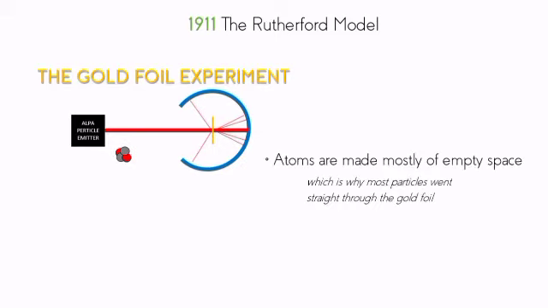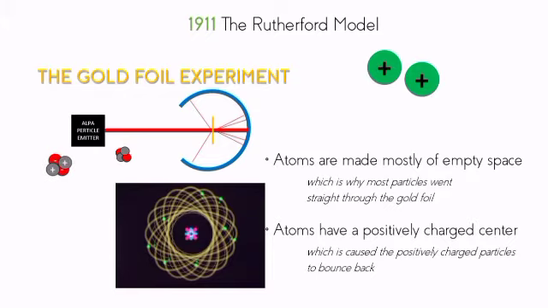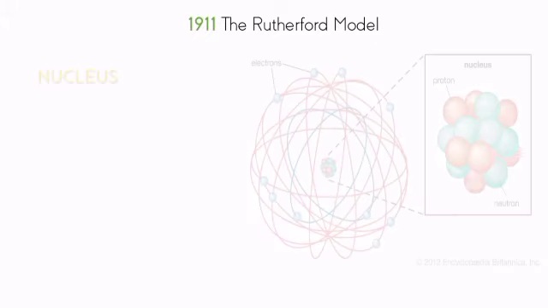atoms are made of mostly empty space, which is why most particles went straight through the gold foil. Atoms have a positively charged center, which caused the positively charged particles to bounce back. His second idea came from the theory that because like repels like, meaning positive charges repel positive charges, the positively charged alpha particles were most likely hitting the center of the atom, which was also positively charged. He named that center of the atom the nucleus.